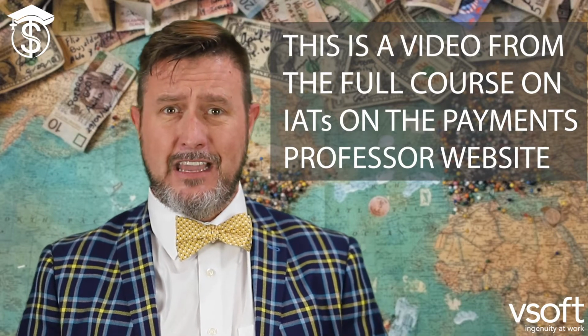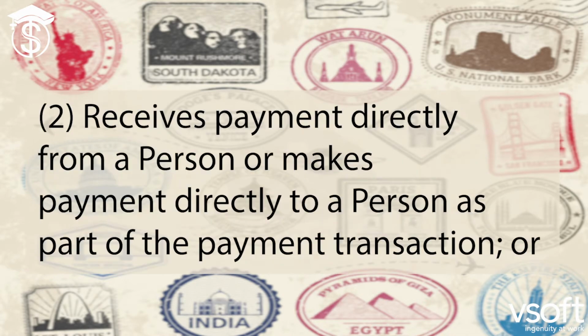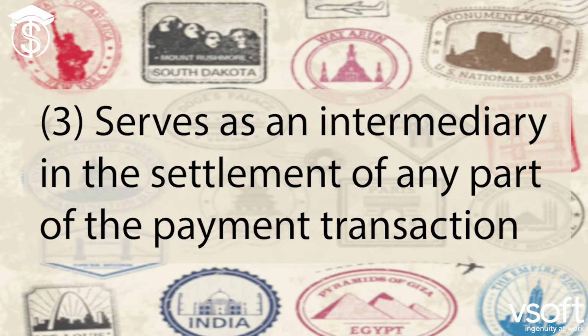After defining financial agency, we then have to define being involved with a payment transaction. Any office of a financial agency is involved in a payment transaction if it, first of all, holds an account that is credited or debited as part of the payment transaction, or receives payment directly from a person, or makes payments directly to a person as part of the payment transaction. Or, there's the third part, serves as an intermediary in the settlement of any part of the payment transaction. You meet one of those conditions and you're a party to the entry.